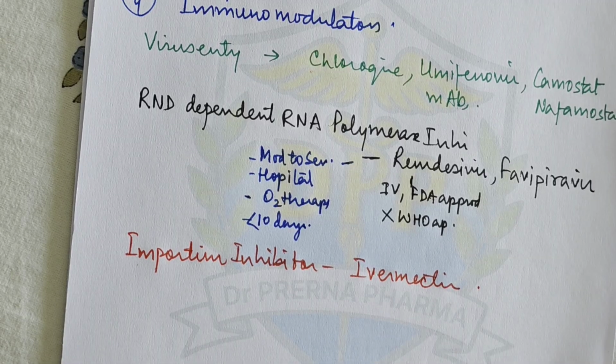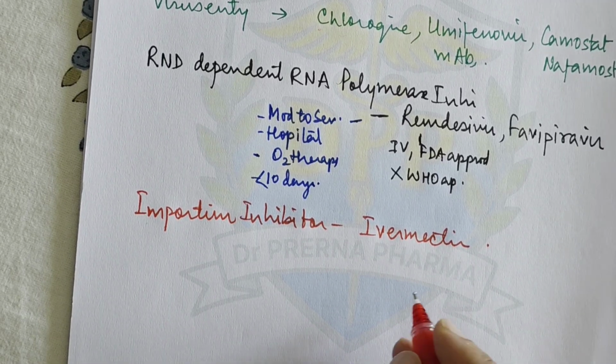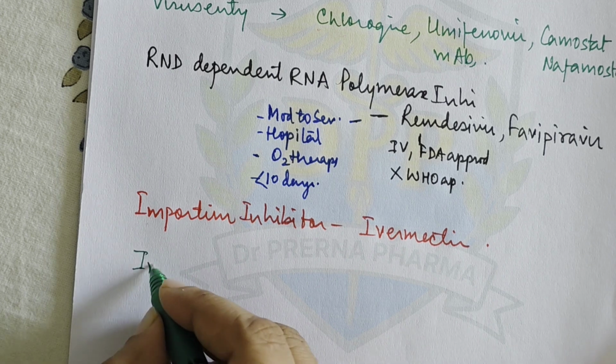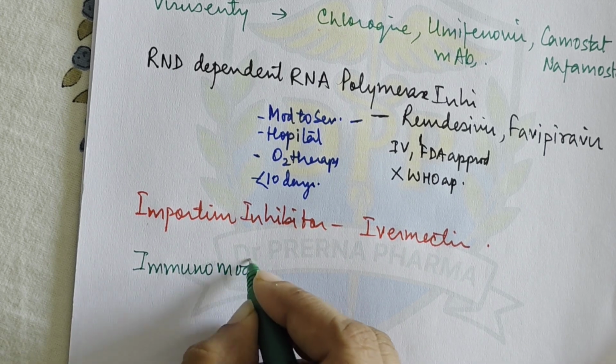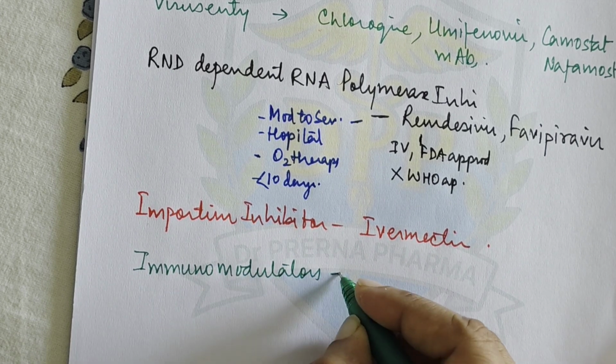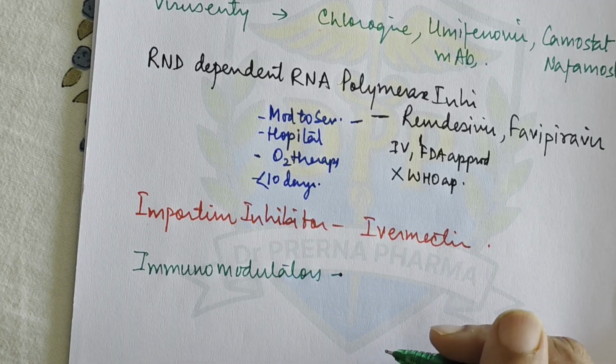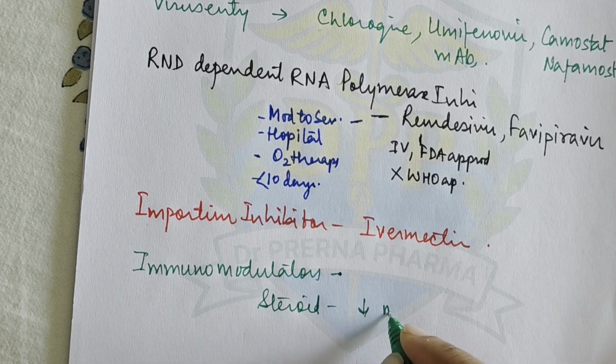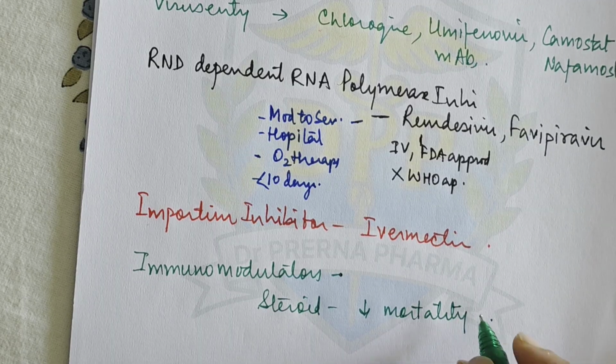Ivermectin is supposed to inhibit the importin protein, and by this mechanism it prevents the hijacking of the cell by the virus. Then it was discontinued due to lack of efficacy. And the fourth category is immunomodulators. Now in immunomodulators, several drugs are used to inhibit the overactive immune system in the patients. Then steroids were there. Steroids were used to decrease the mortality. It was seen that they are the only drugs which decrease the mortality, right?